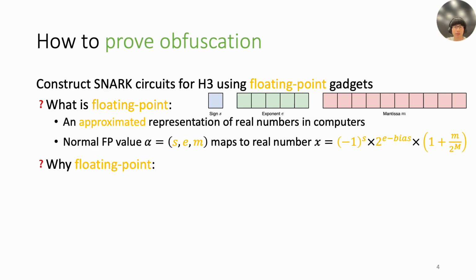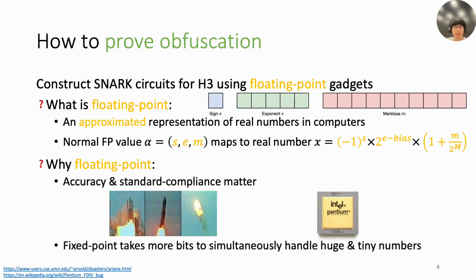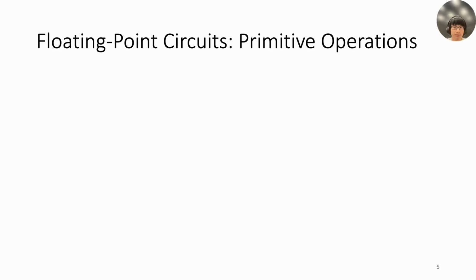We utilize floating point rather than fixed point for two reasons. First, lessons learned from the Ariane 5 disaster and the Intel Pentium FDIV bug show the importance of accuracy and standard compliance. Second, H3 involves very large and very small numbers, but fixed point cannot handle them well. As we will see, even with more bits, fixed point still achieves less accuracy than floating point, breaking the correctness and soundness.